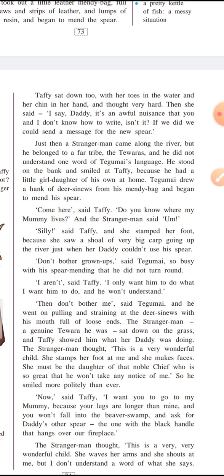Then she said, "I see, Daddy, it's an awful nuisance that you and I don't know how to read and how to write, isn't it?" So she felt it was really very bad that she and her father both didn't know how to write. And she asked him, isn't it really very, very bad?